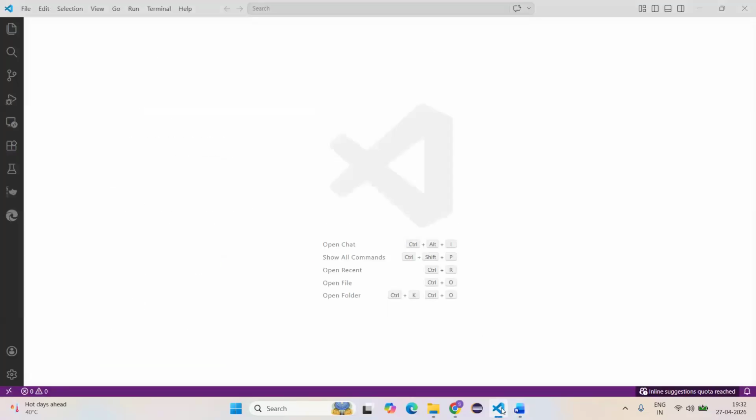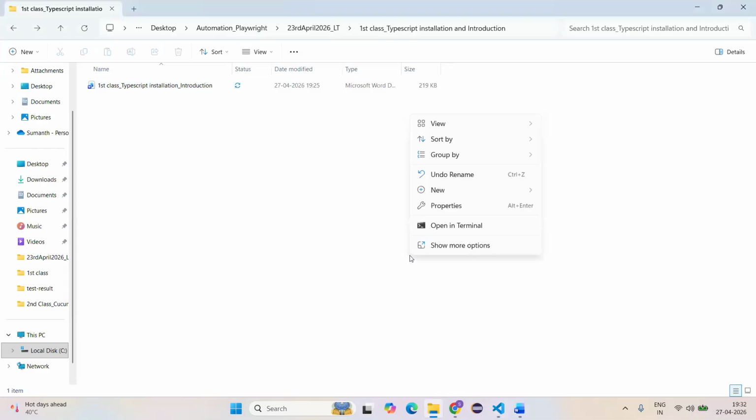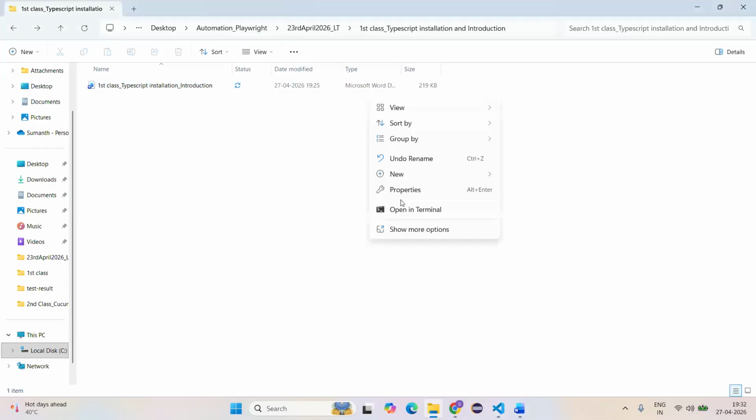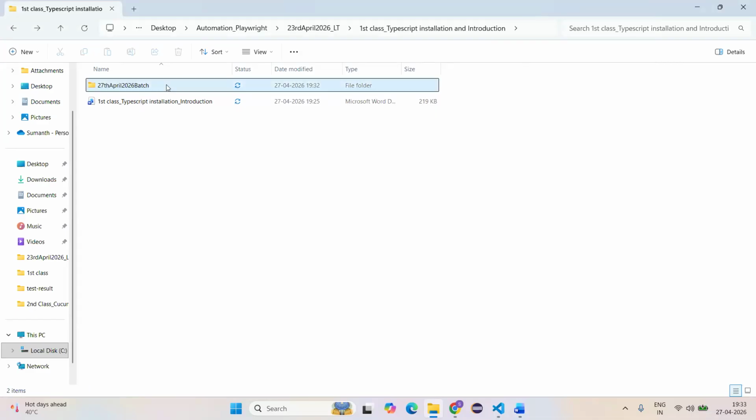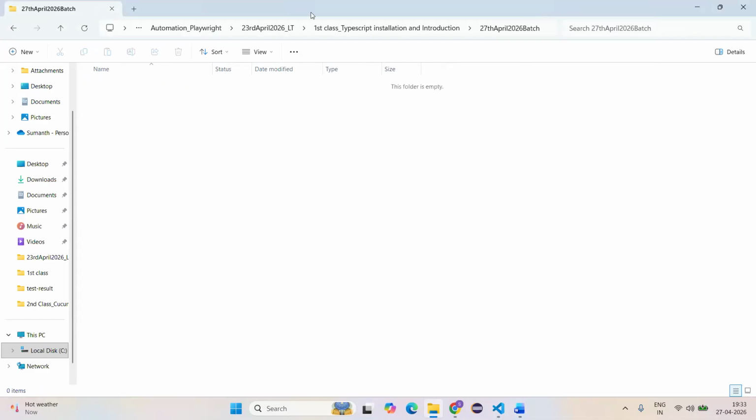How do we need to install? Guys, like Java, we cannot create the project here. Now, how to create the project? How do I need to create folders? So we need to create one folder on the local machine. Right click here, go to new, go to folder, and for example I am using 27th April 2026 batch. So 27th April 2026 batch, open this folder, this is an empty folder.